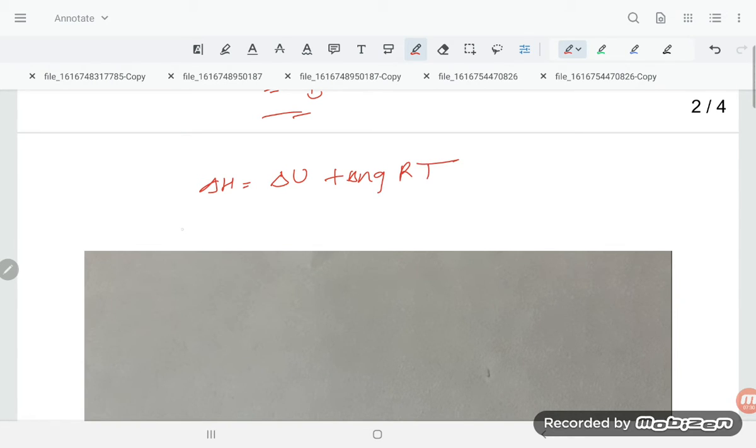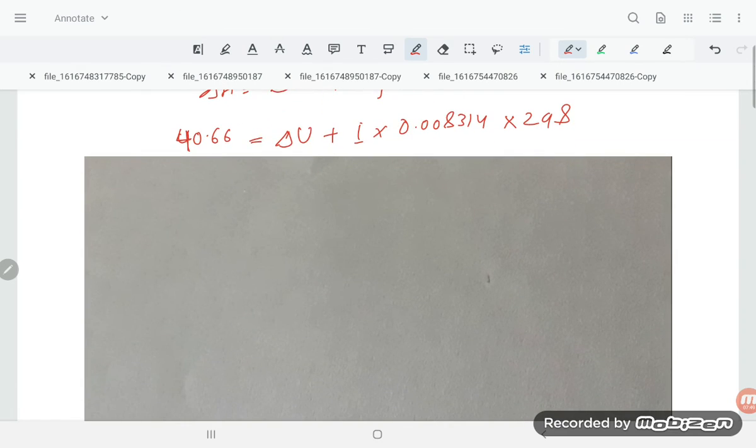Delta H is already given: 40.66 equals delta U, which they are asking, plus delta N value 1, R value 0.008314, temperature 298. Solve it out, student.